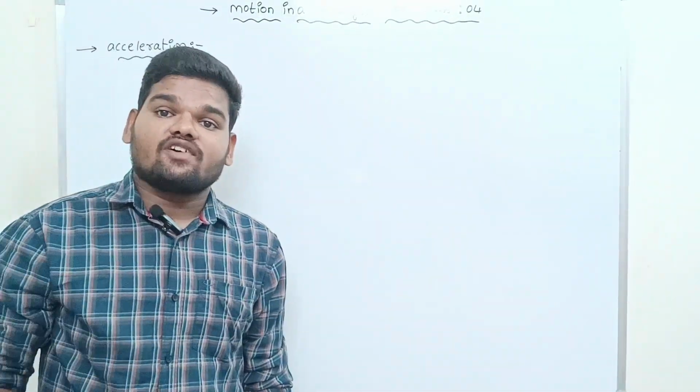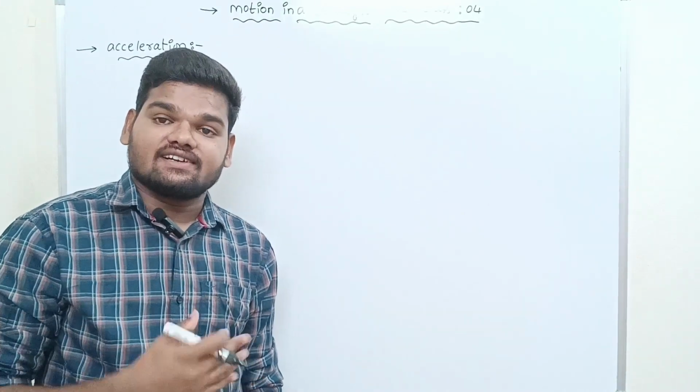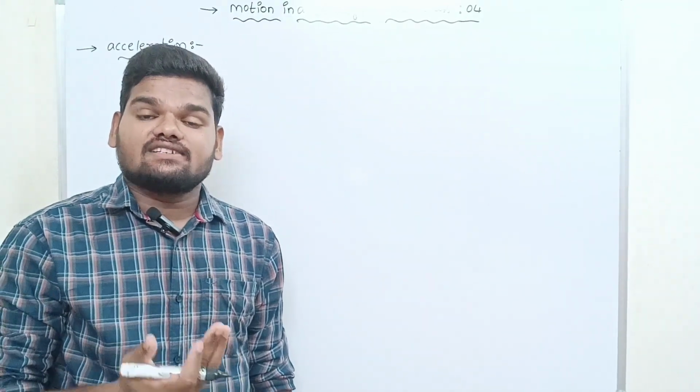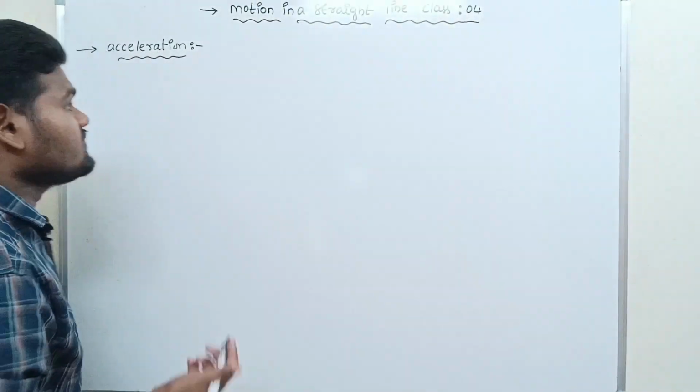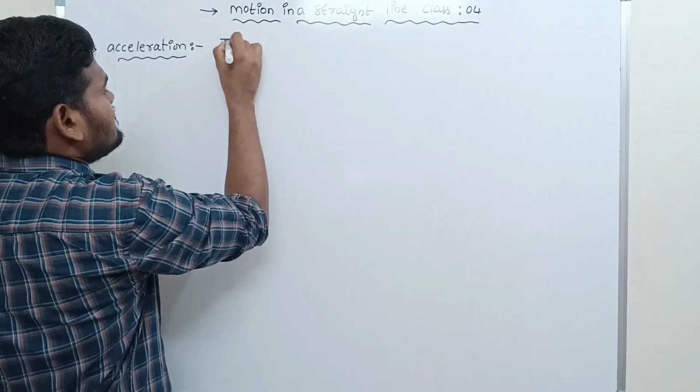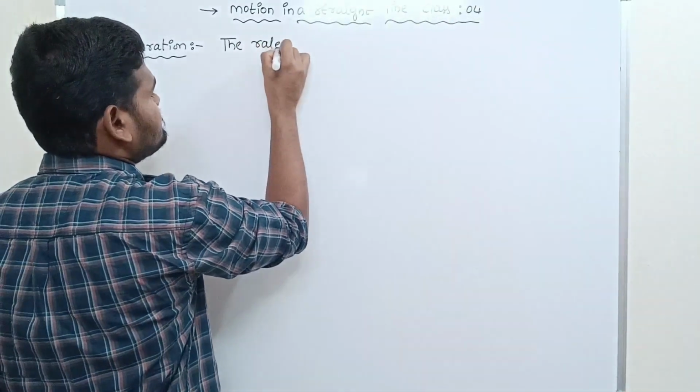Acceleration means, from your childhood onwards you are studying about acceleration. So what is acceleration? The rate of change of velocity is called acceleration. That is the simple definition.